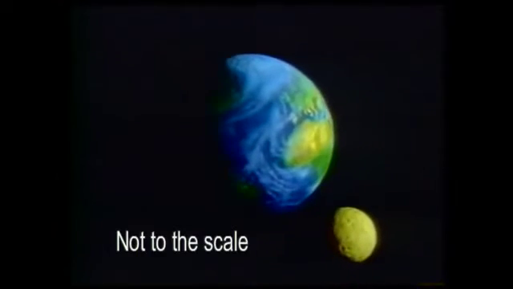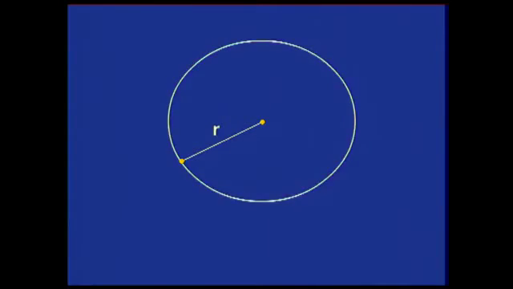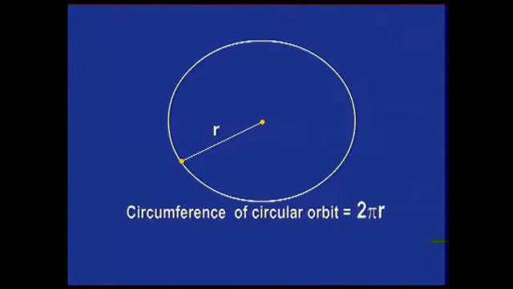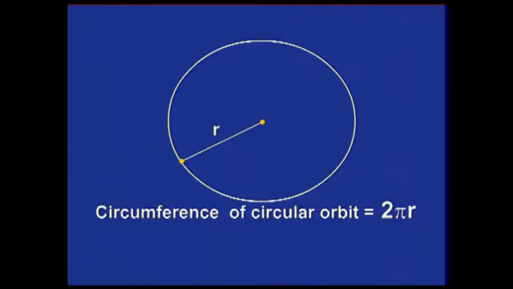The orbital velocity of the moon was easy to find because its time period, that is the time taken to complete one revolution, was known. If t is the time period of the moon, then the distance covered by it in this time is the circumference of the circular orbit, 2 pi r, and its velocity v is equal to 2 pi r divided by t.